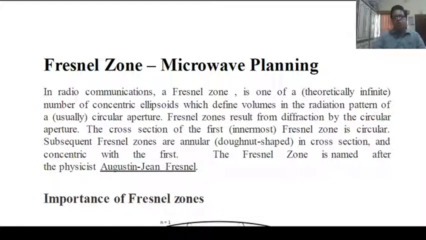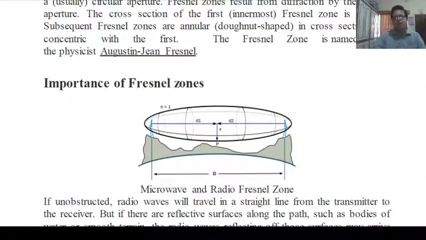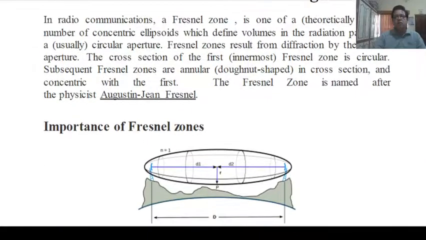As you already understand the diffraction problems in your UG classes, you can easily understand this figure of Fresnel zones.